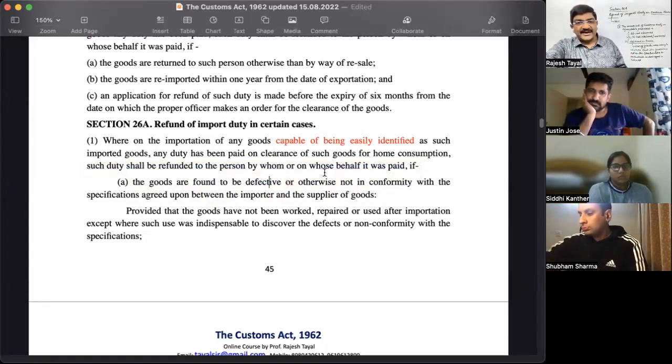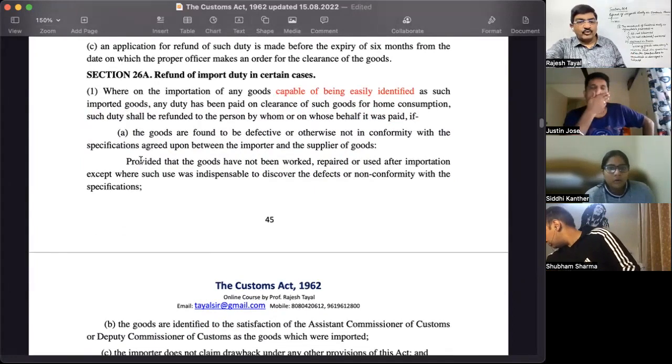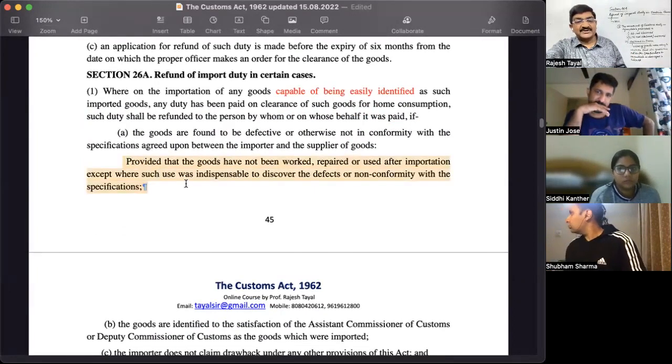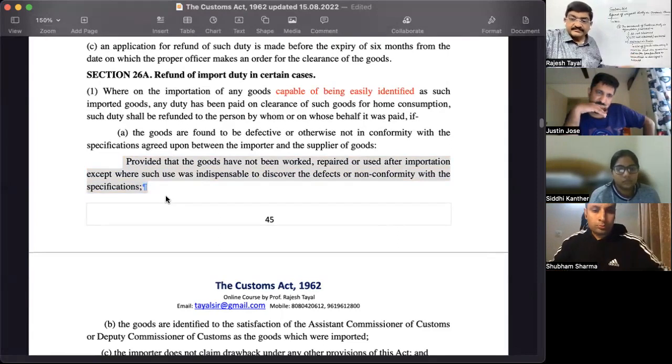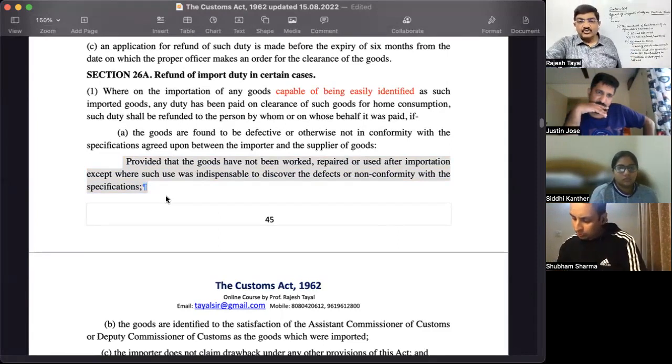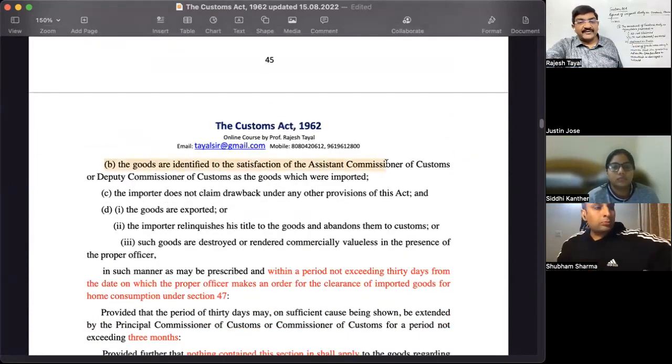So goods are either defective or those are not as per the specifications, provided that the goods have not been worked, repaired, or used after importation, except such use as is indispensable to discover the defect or non-conformity with the specification. This is the last line. Used to the extent it is necessary. Then the goods are identified to the satisfaction of the assistant or deputy commissioner as those are imported.